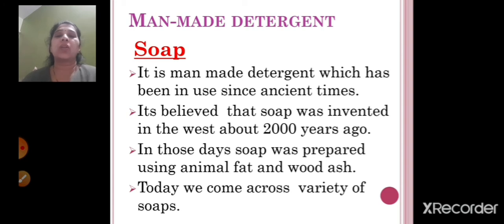Today we come across a variety of soaps. So what is being said is that it was invented in the West around 2000 years ago, and at that time it was prepared using animal fat and wood ash, right? And today we see a variety of soaps. There are a lot of soaps available in the market.